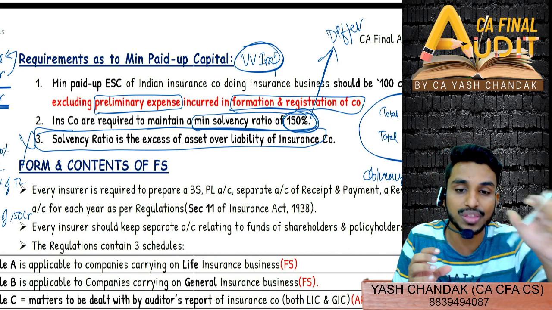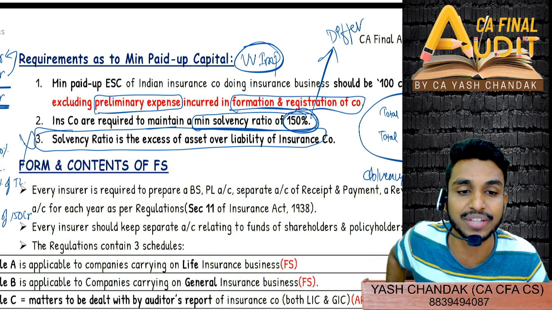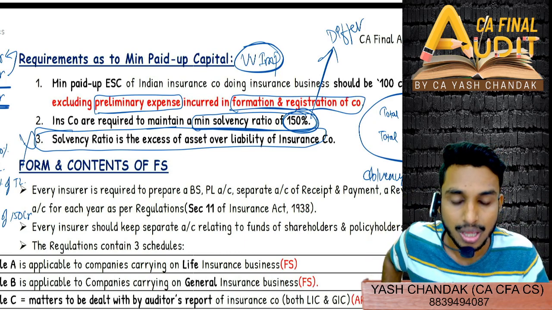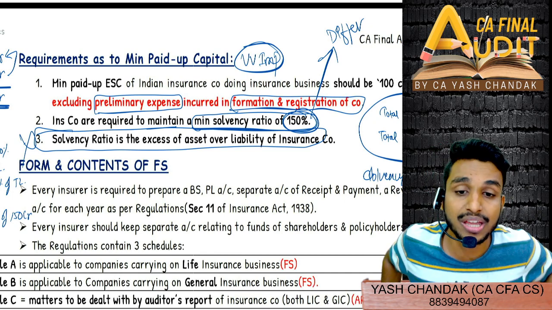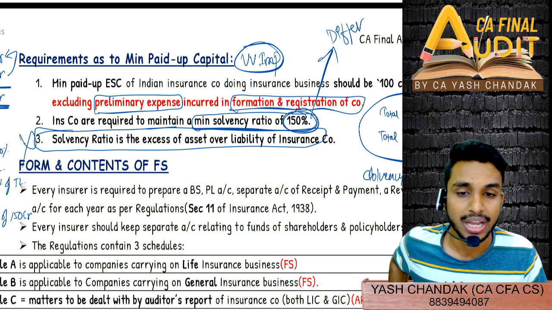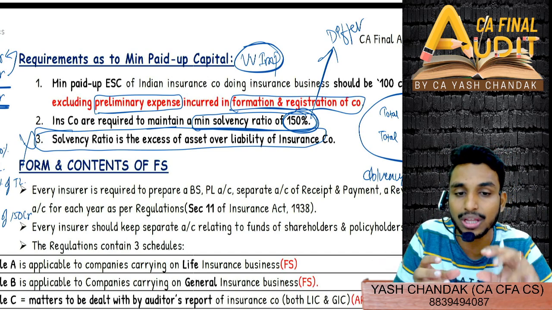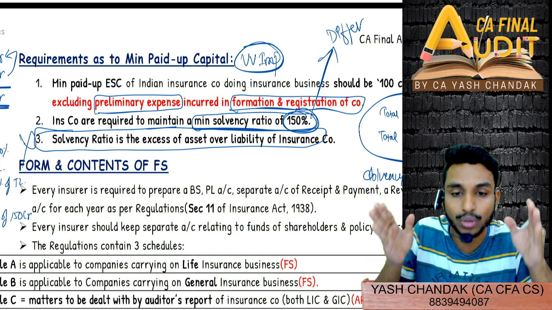I'm explaining what is solvency ratio, how do we calculate it, and that needs to be around 1.5 times. 1.5 times. That is called as what? 150%. But what they have explained here, the meaning is what of solvency margin, and they have given in last also solvency margin should be 50%. And solvency margin is what? Excess of asset over liability. I hope थोड़ा थोड़ा समझ में आया होगा. Solvency margin and solvency ratio are different.